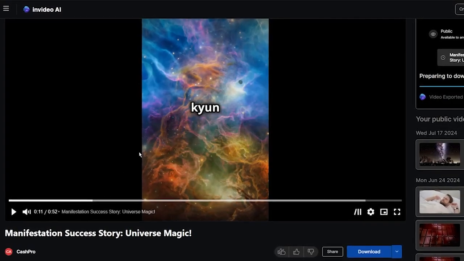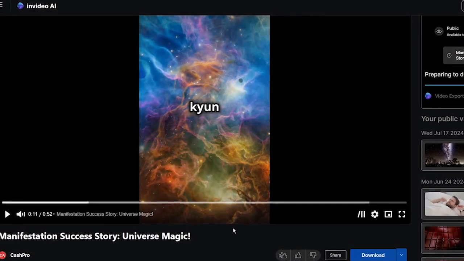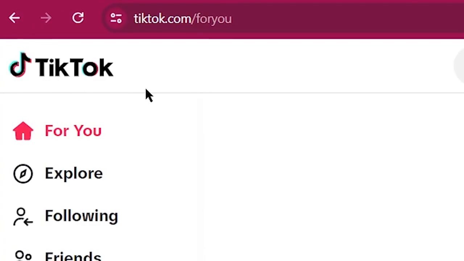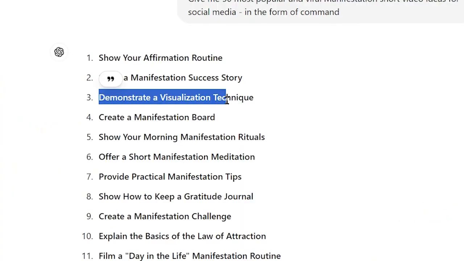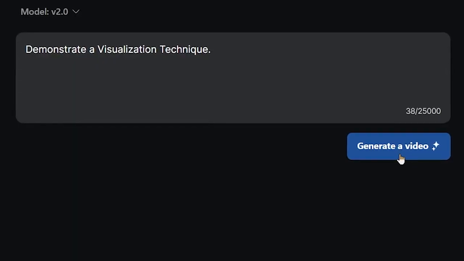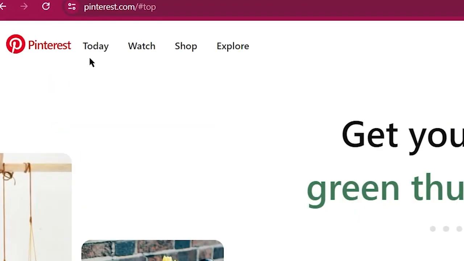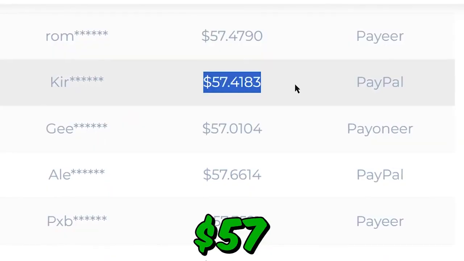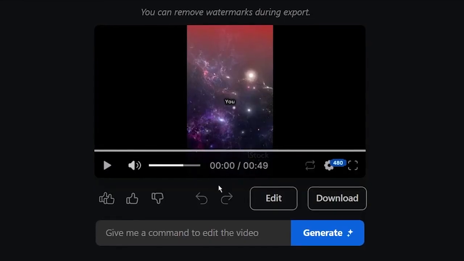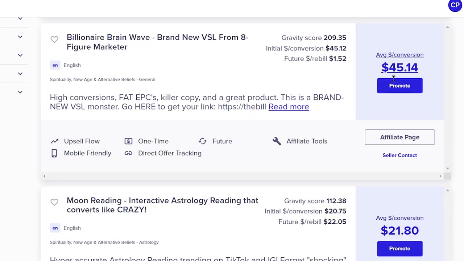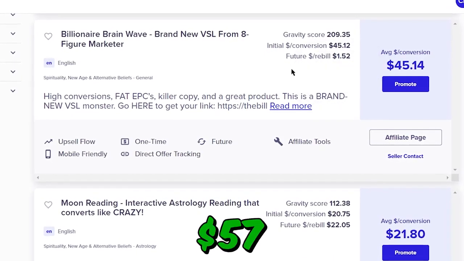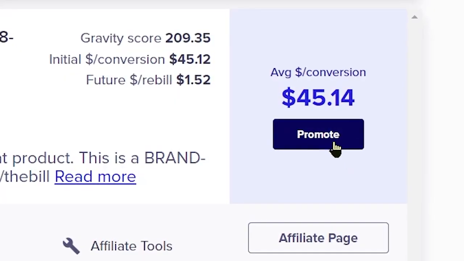And once you download the video, you can upload the same to different social media platforms like YouTube, TikTok, Instagram, and Pinterest. Then just repeat the process, click on this generate button, create a video, and post it on your different faceless social media account. And boom, you will start earning $57 for every click, because each video created using invideo AI will get you at least one sale worth over $57 if you promote the offers as I showed you today.